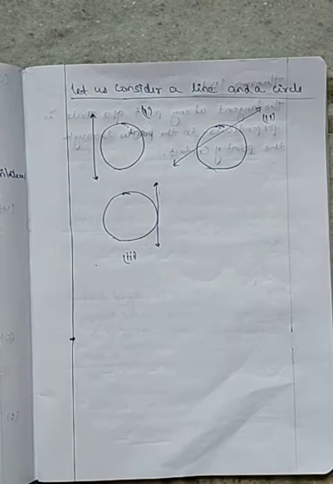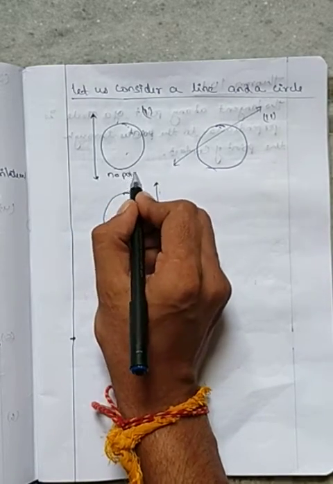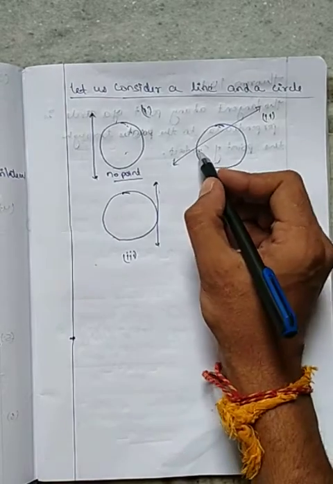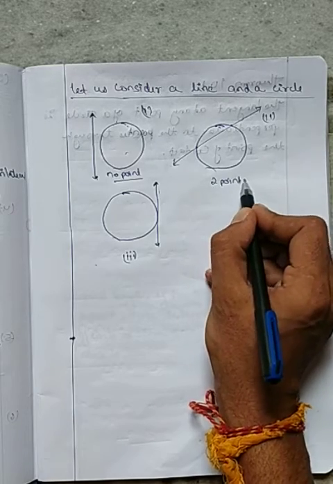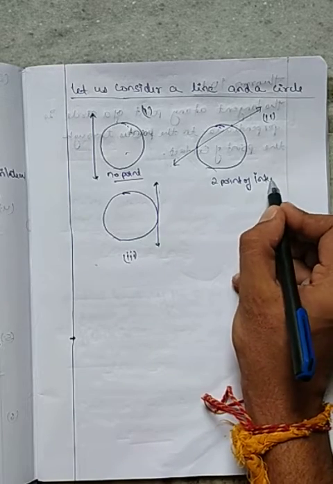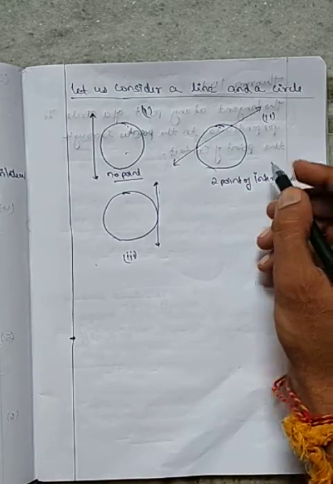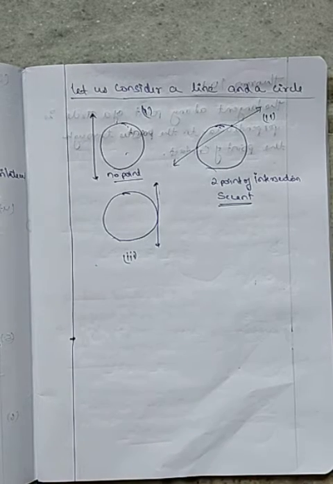My question is, can you tell me the number of points of intersection? The points where the line touches or intersects the circle. In the first part, no point, because the line and circle are not touching each other. In the second part, how many points? There are 2 points of intersection. When the line cuts a circle at 2 points, we call it a secant.